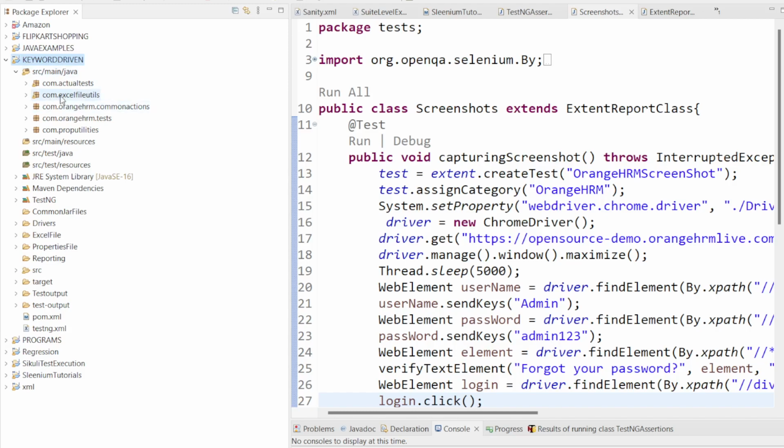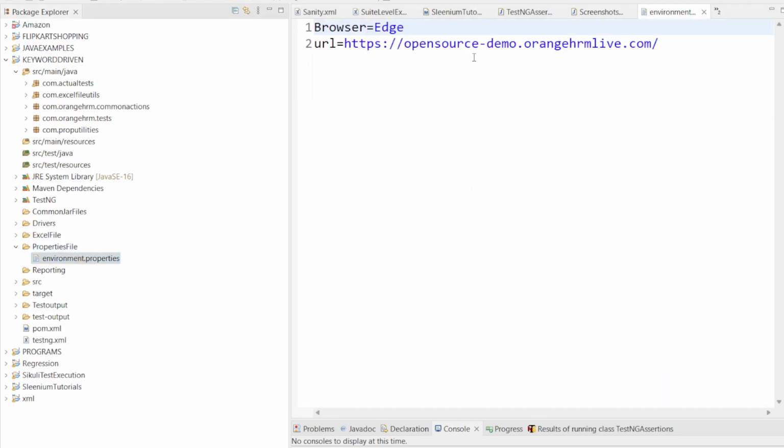So for that, first I created a Maven project. Inside this Maven project I have created one folder that is called properties file, where I am going to mention all the information required for my project. I will keep that information inside my properties file, with the extension dot properties. What is the extension for a properties file? Here the extension for a properties file is dot properties.